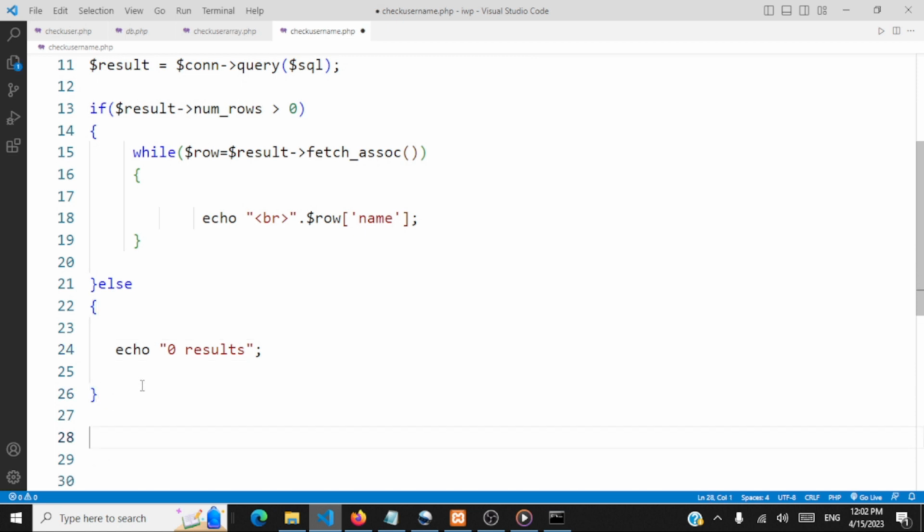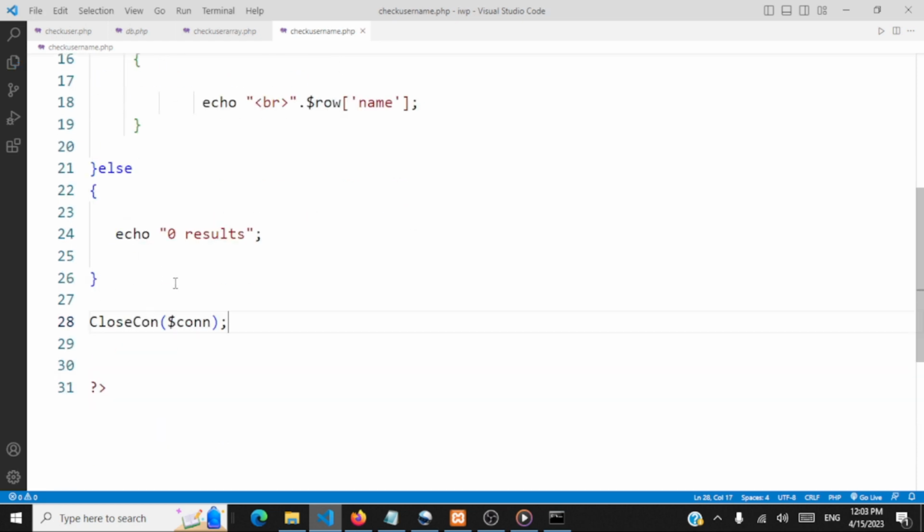After all our database activity, we'll call close connection, and then we'll pass the $connection object here. So we are closing the database connection finally. That's the meaning.